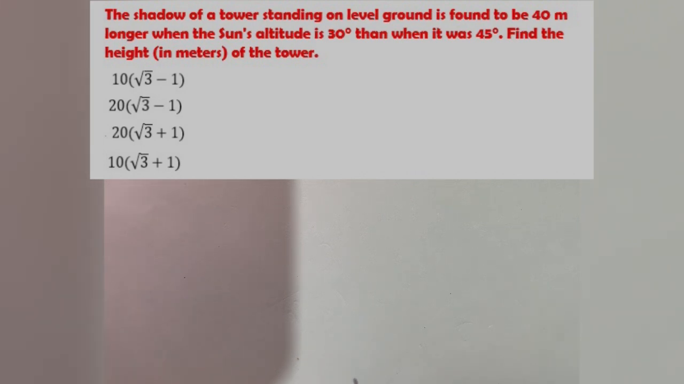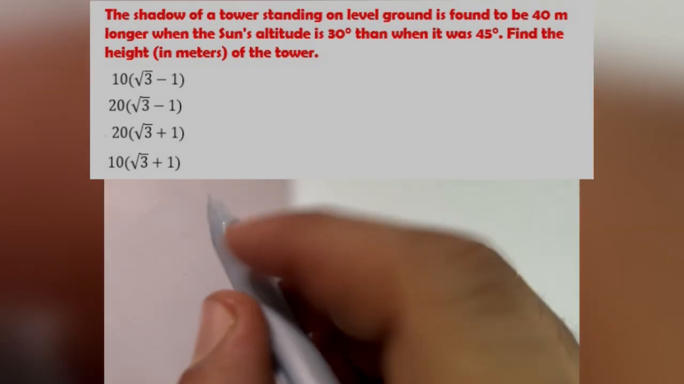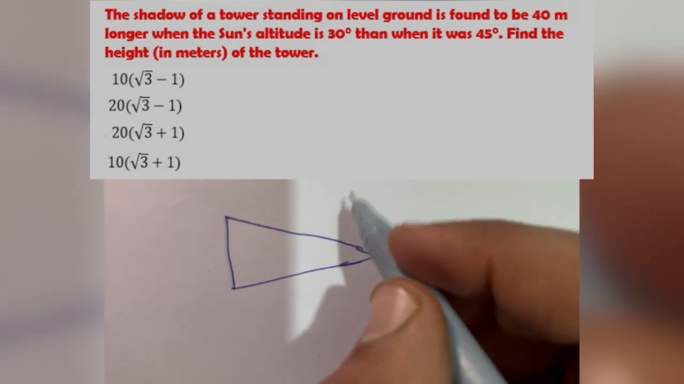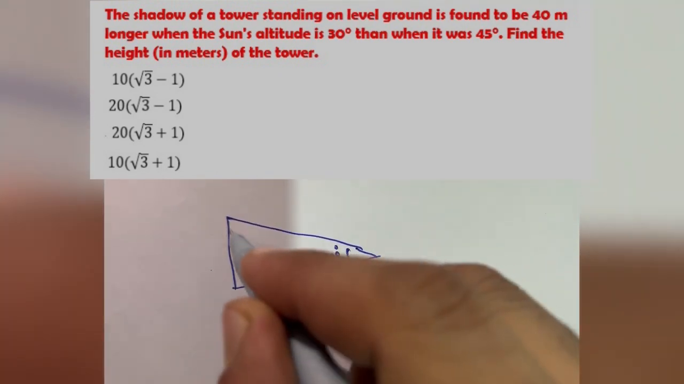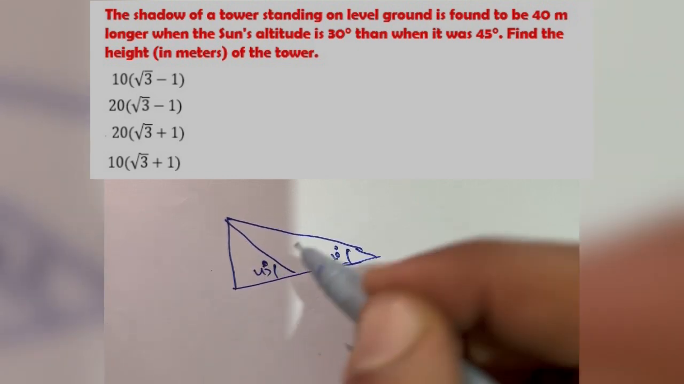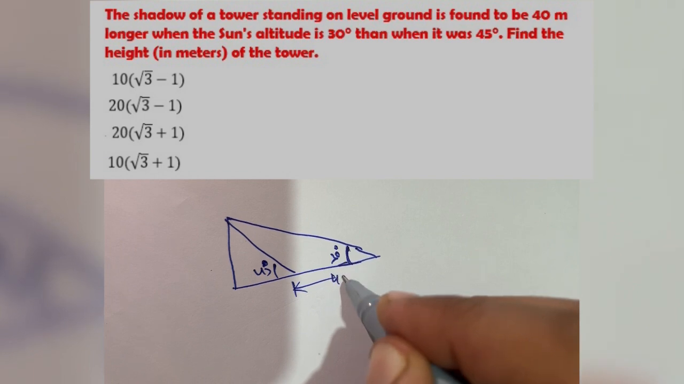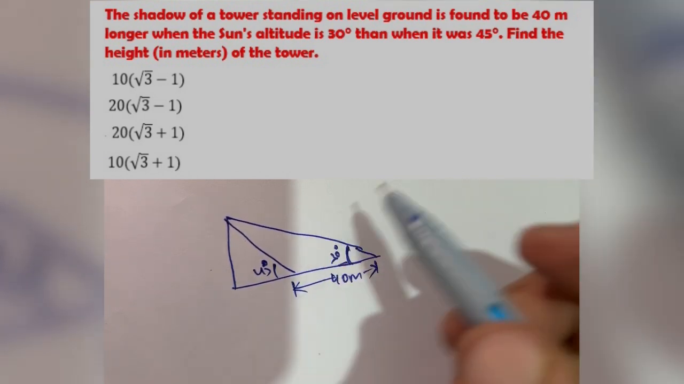Okay, after that we have question number 6. What does question number 6 say? That the shadow of a tower standing on level ground is found to be 40 meter longer when the sun's altitude is 30 degree than when it was 45 degree. Okay, here is the situation: it is a 30 degree and it is a 45 degree. It says that this distance is given as 40 meter. Okay, so